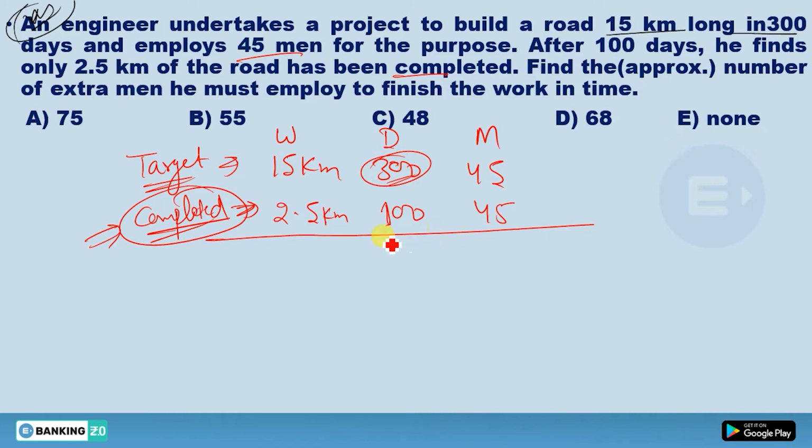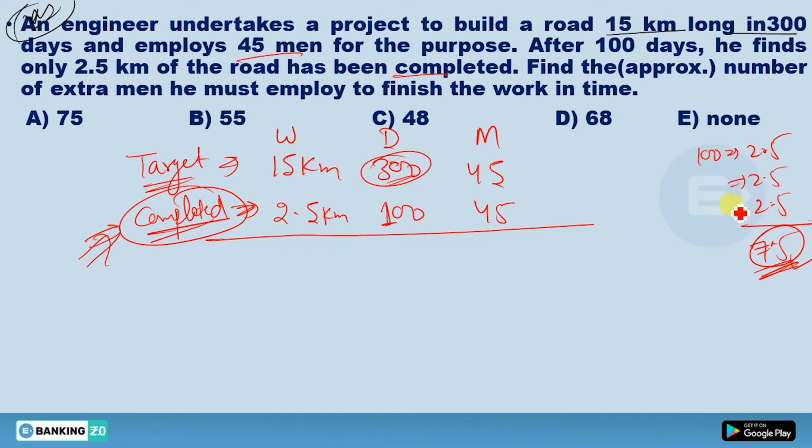Now see, he has the target of 300 days. According to this work, how much work will be completed in 300 days? In the first 100 days he is completing 2.5. In the next 100 he is again completing 2.5. In the next 100 again he is completing 2.5. So what you're going to get is 7.5. But you have to do 15 work. It means if he does not employ some extra men, his work will not be completed in the given time.